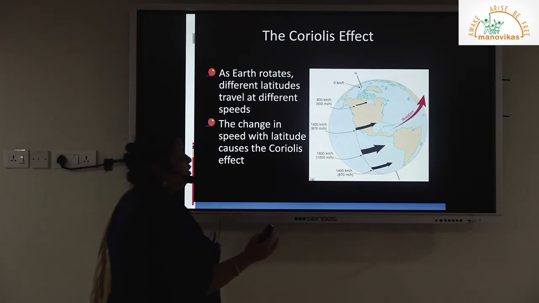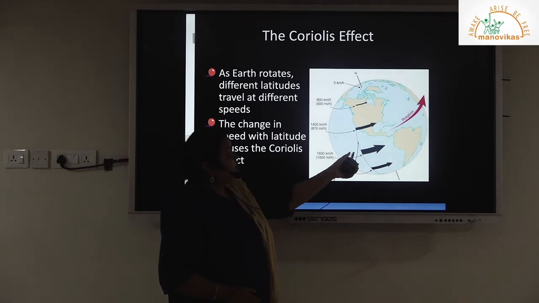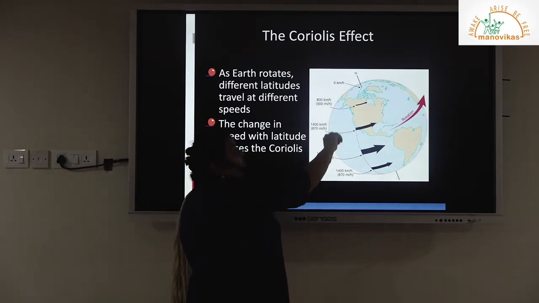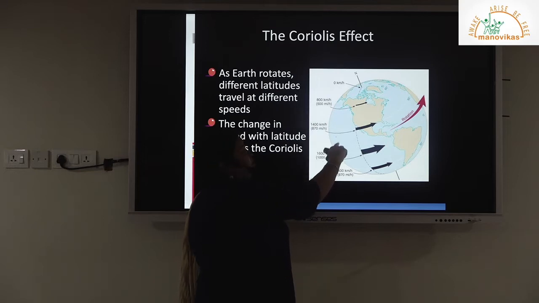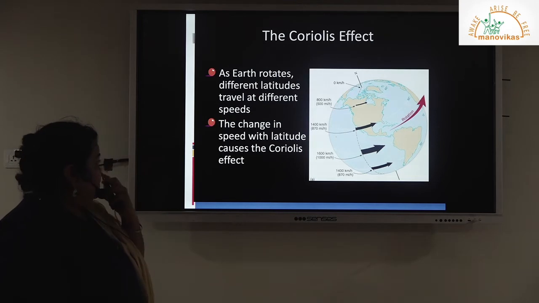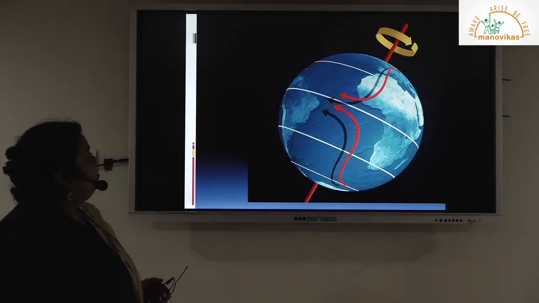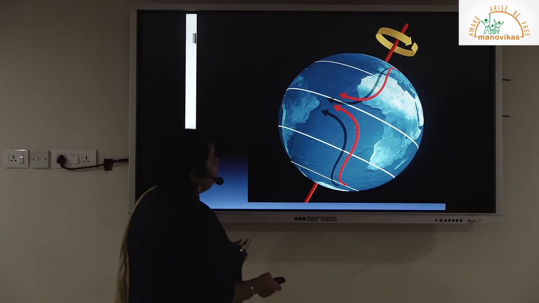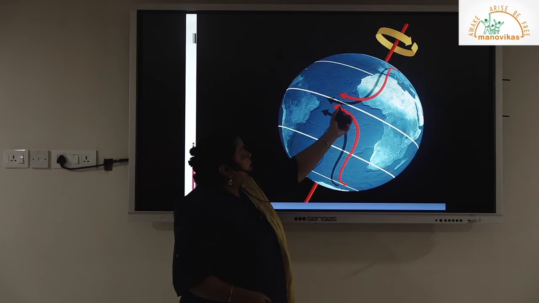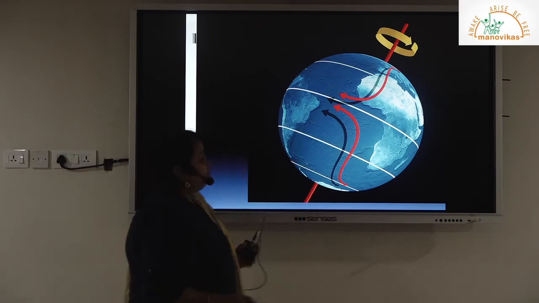It also explains that all the winds getting deflected in the north will move towards the right and in the south towards the left. It also says that the ocean currents follow a circular path in a clockwise direction in the northern hemisphere. In the southern hemisphere it will be anti-clockwise. So here is a small slide showing how the direction of the wind is moving towards its right, and here how it's moving towards its left.